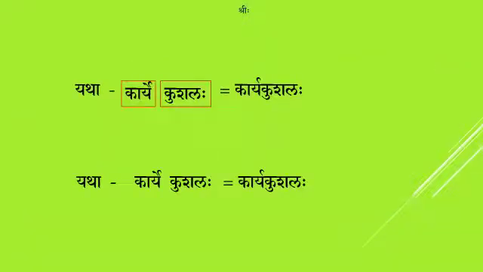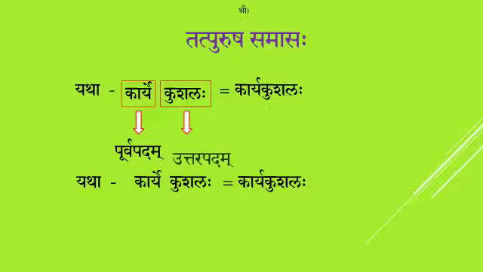Before going for the definition of Tatpurusha Samasa, we have to know about some technical terms which are there in dealing with these Samasa. The very first one is Purva Pada and Uttara Padam. We know that Padam means word, and Purva Padam means the first word and the Uttara Padam means the latter word. We'll see that with an example. Karye Kushalaha, Karya Kushalaha. Here the word Karye is Purva Padam and Kushalaha is Uttara Padam. So now we are very clear with what is Purva Pada and what is Uttara Padam.